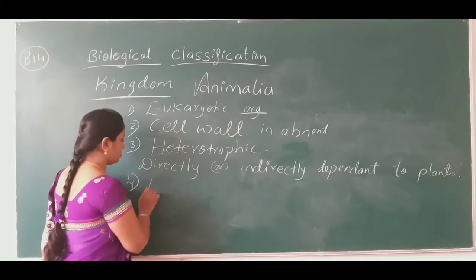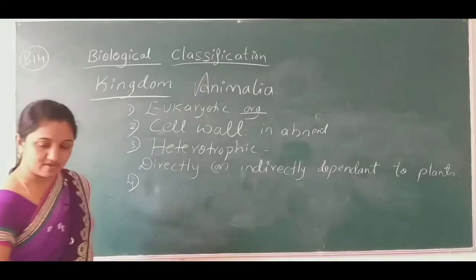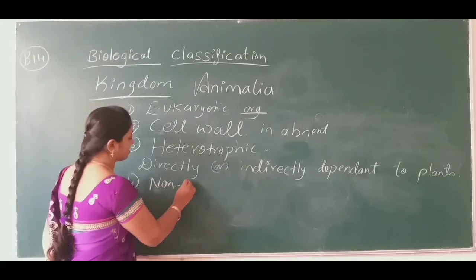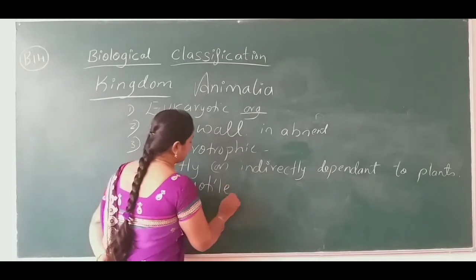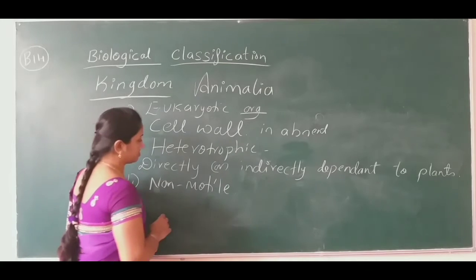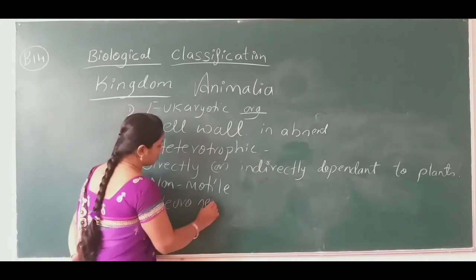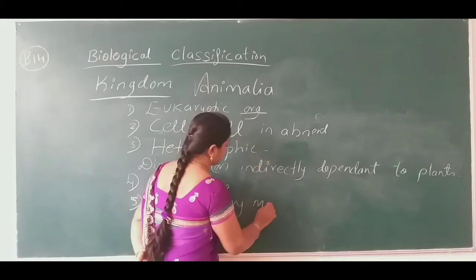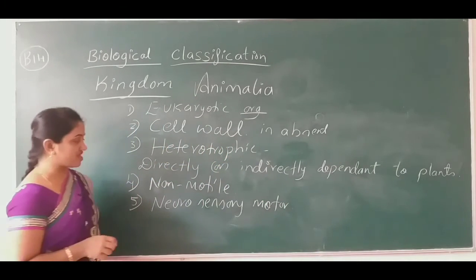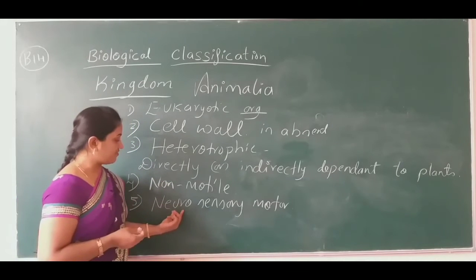They are truly non-motile. Some of them are motile organisms, but most of them are non-motile organisms. The next is, they have a neurosensory motor organ system. Neurosensory motor means animals like human beings have a nervous system.